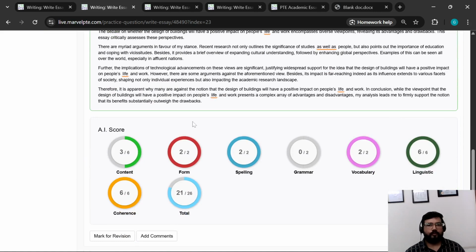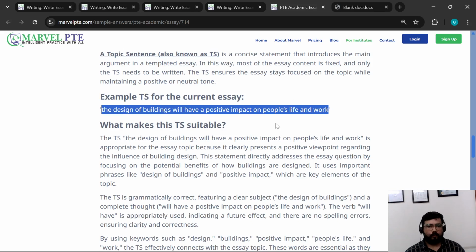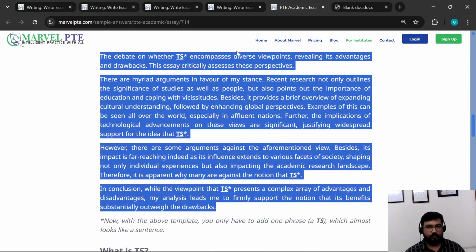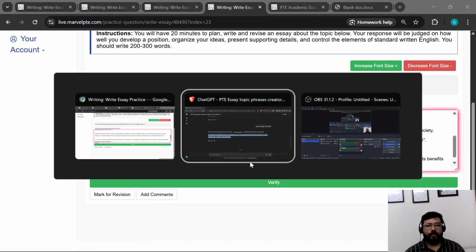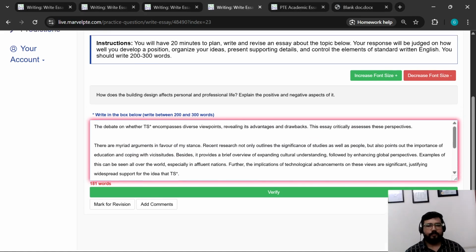See, content score 3. We will copy the template again, and we have copied a TS,